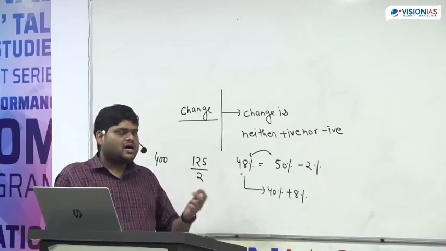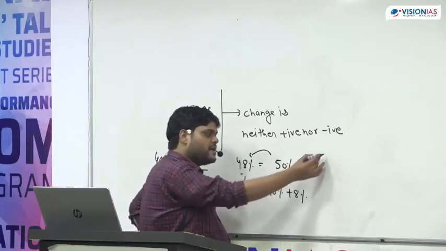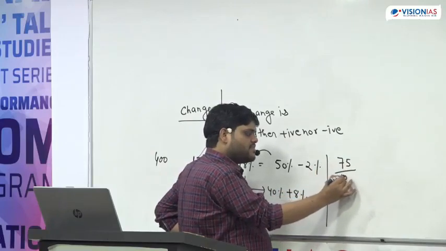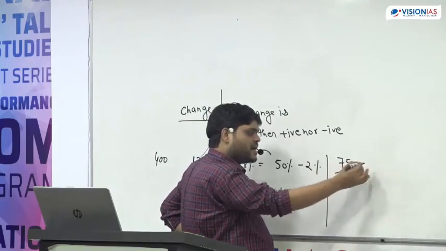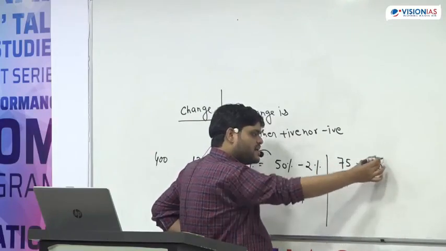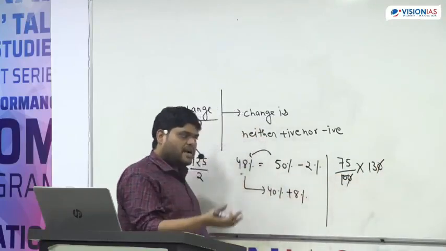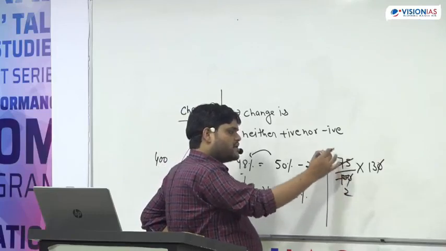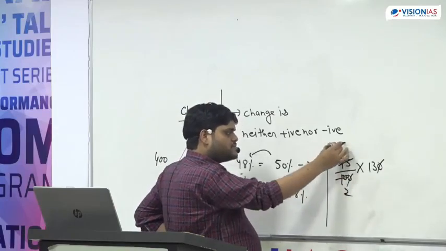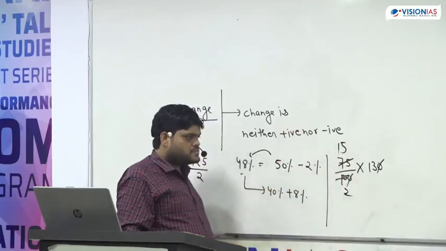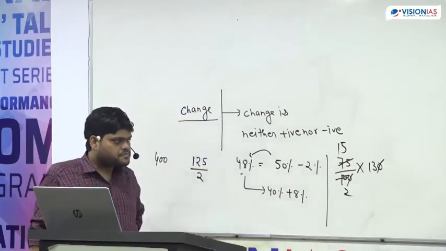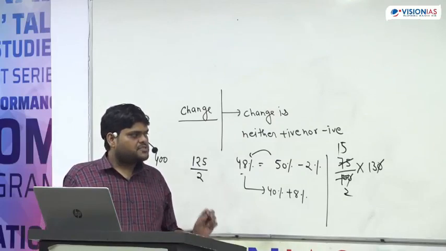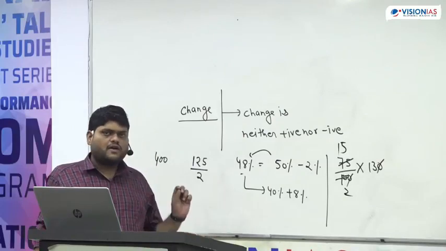But now I am not going to take the same thing of 75% again. If you are not able to understand, I told you the basic method. Simply do it this way: 75 upon 100 multiplied by whatever number is given. You can just simply multiply and find out the answer. It is better to solve like this.